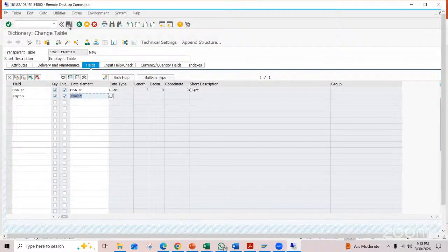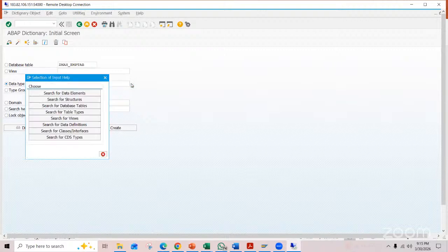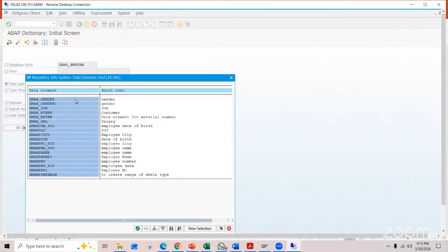Otherwise, the best place is to go to SE11. Here you can search for a data element. Go to the data type here, and you can search with the search option. It will ask what you are searching for: data elements. It gives all the data elements that I created.